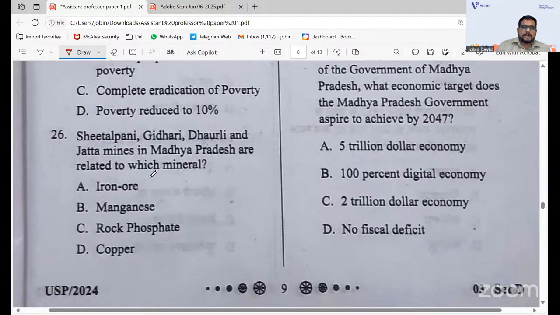Sheetalpani, Githari, Daurli, and Jatha mines in Madhya Pradesh are related to which mineral? If you know the location of the mines, you will be very familiar. Is it iron ore, manganese, rock phosphate, or copper? Obviously the answer is D, copper. These mines in Madhya Pradesh are related to copper.